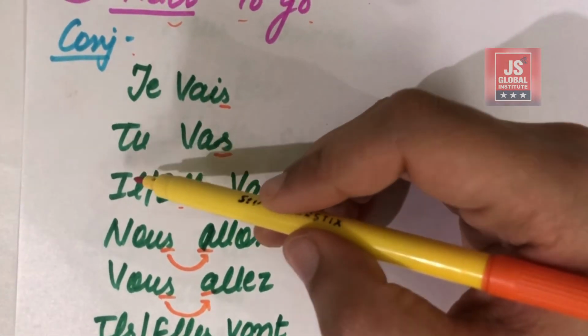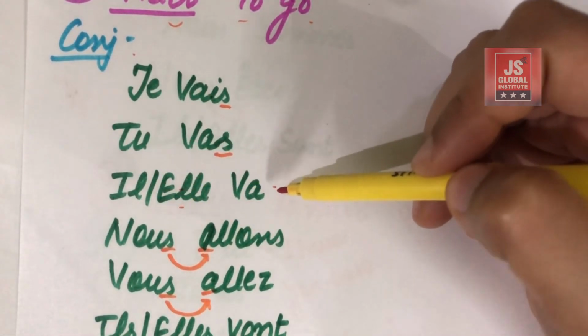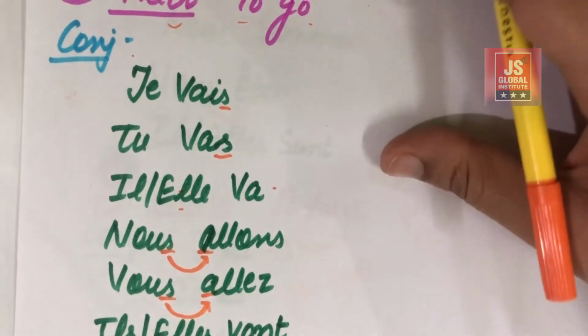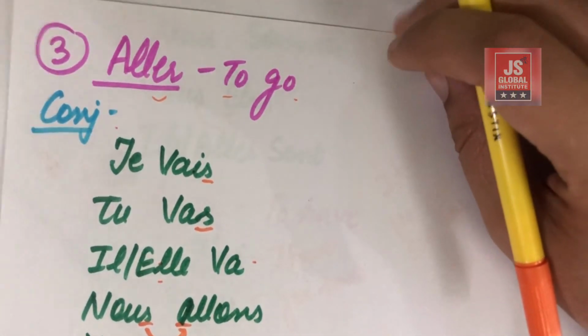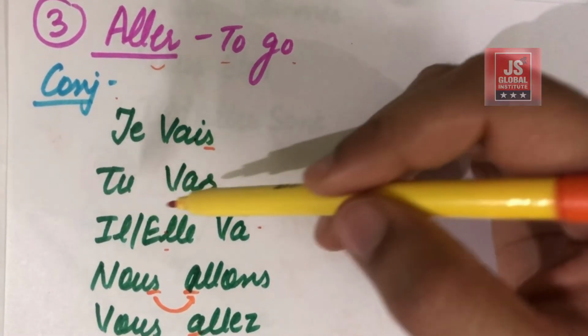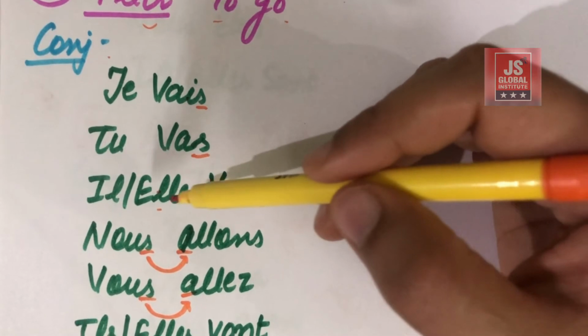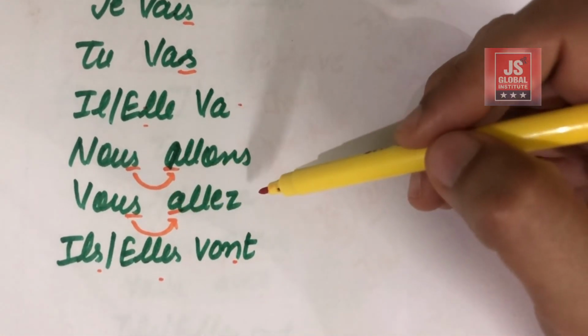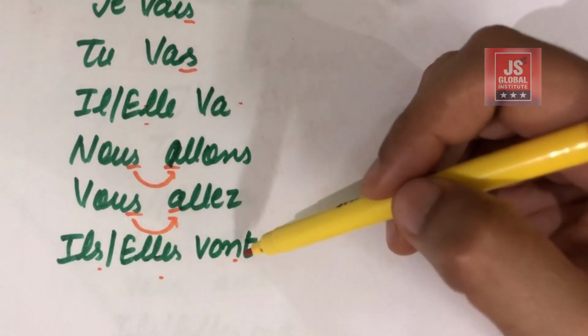Same is the case with the masculine and feminine. The conjugation remains the same for all of the verbs. Okay, so now just have a look over this verb once again. So how are they pronounced? Je vais, tu vas, il va, elle va, nous allons, vous allez, ils vont, elles vont.